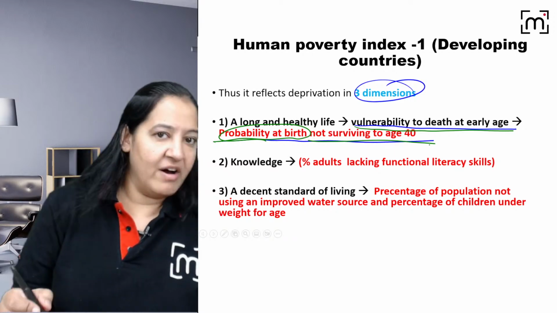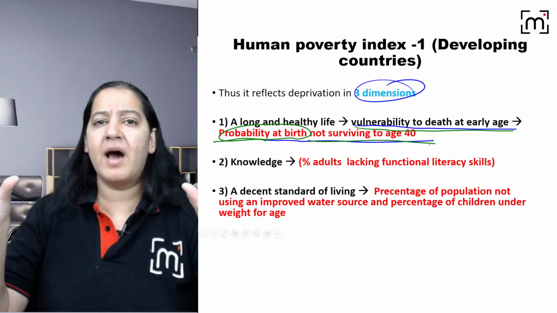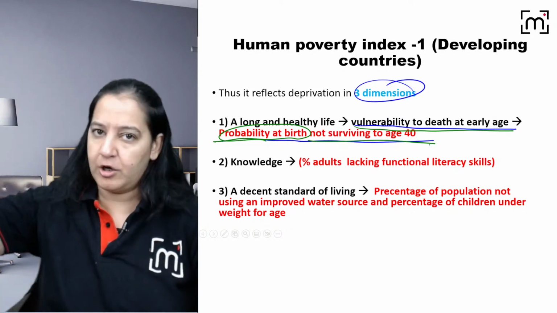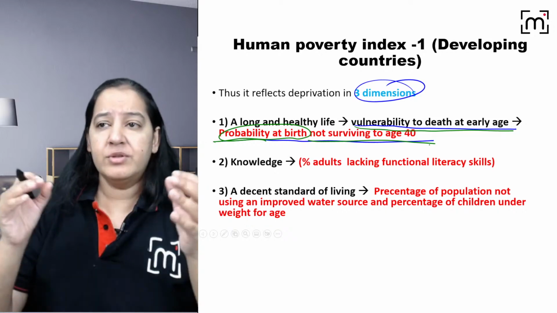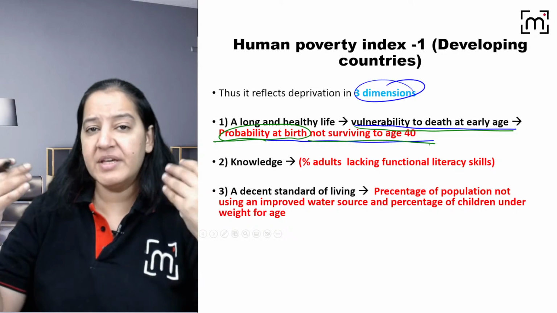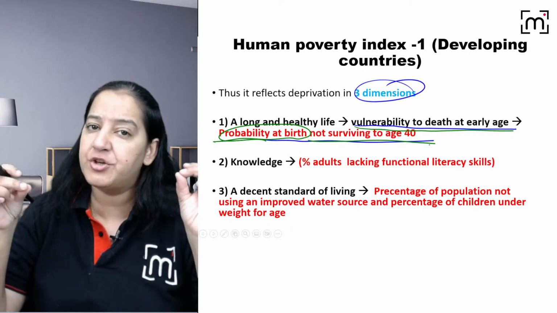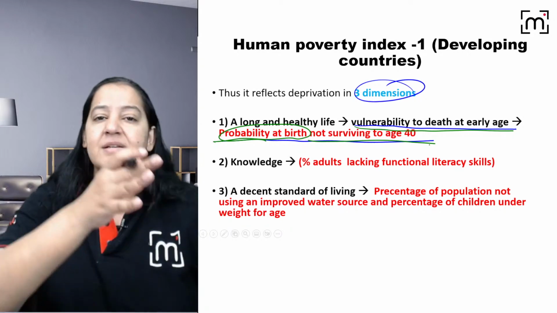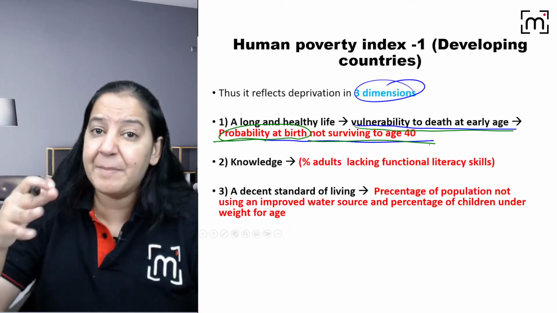So compare this in one country and other country. So just suppose a couple is planning to shift to one of the countries out of the globe, anywhere they can go. So in which country they should shift? So they will conceive and they will have a child, right? So they will see what is the probability the child will not survive the age of 40 years. What is probability in this country, in this country, in this country? This value should be less. It should not be more. It is a deprivation index.